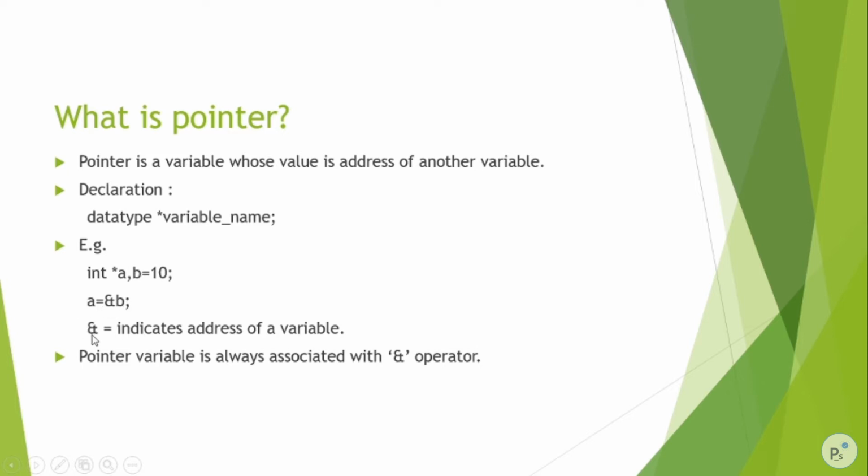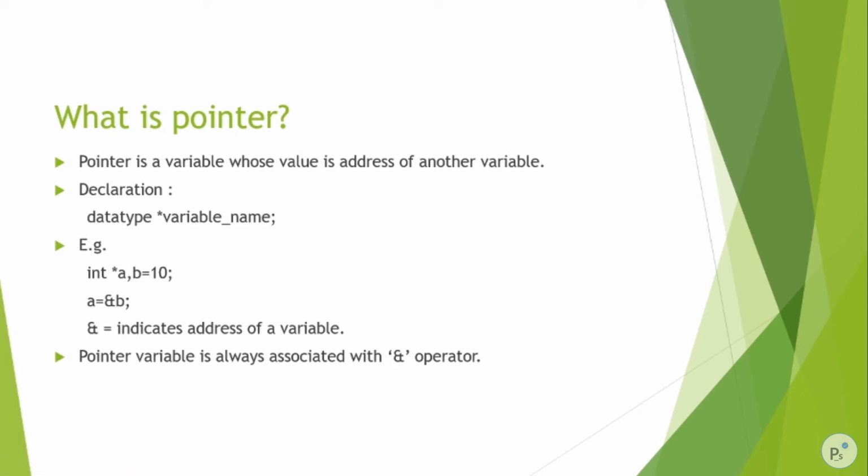You all know that ampersand indicates the address of a variable, which can be used in scanf too. Remember that a pointer variable doesn't hold any value, it just stores the address of another variable.